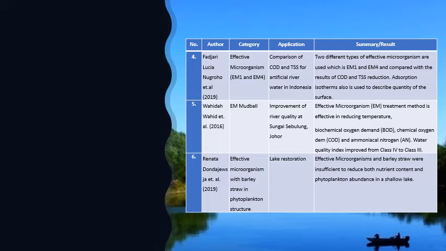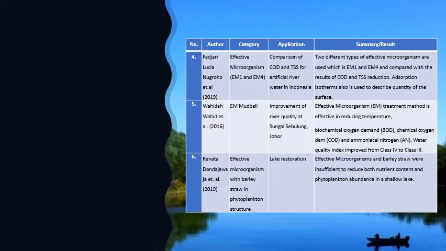For the summary and the result, two different types of effective microorganisms are used, EM1 and EM4, and compared with the results of COD and TSS reduction. Also, in this project, adsorption isotherms are used to describe the quantity on the surface, called the adsorbent.